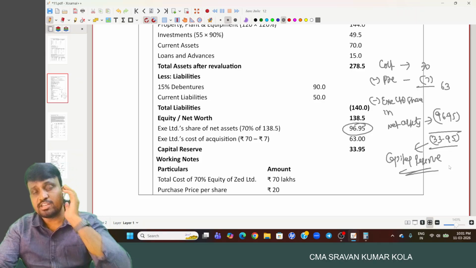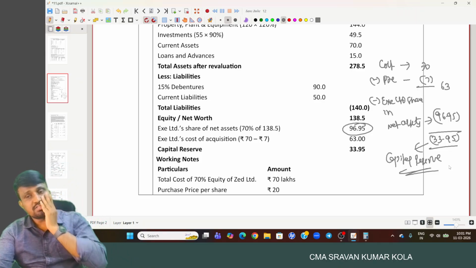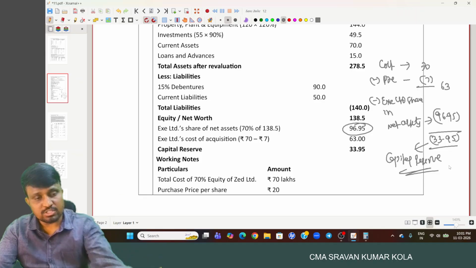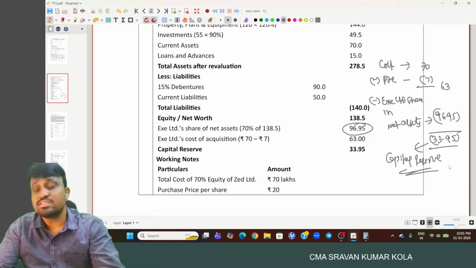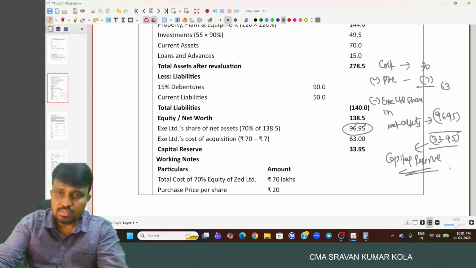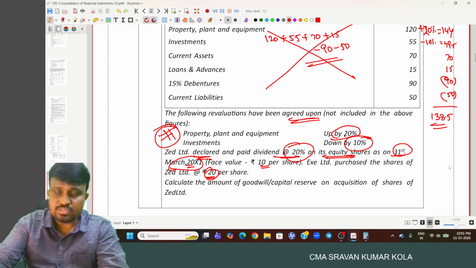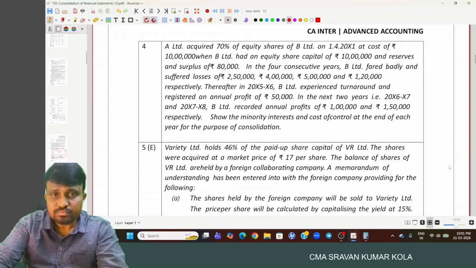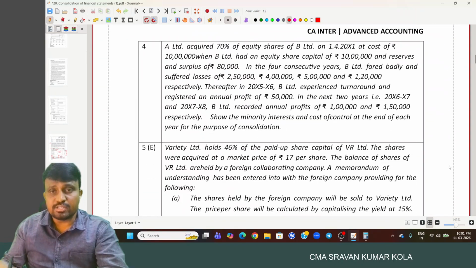In the absence of the share capital and reserves and surplus of the subsidiary company on the date of acquisition, simply consider net assets of the subsidiary company on the date of acquisition for the calculation purpose. Okay, this is the one. So that is relating to revaluation.